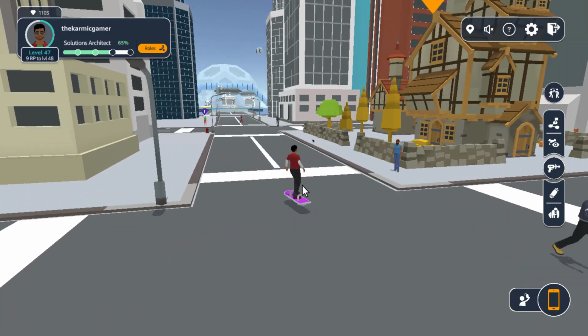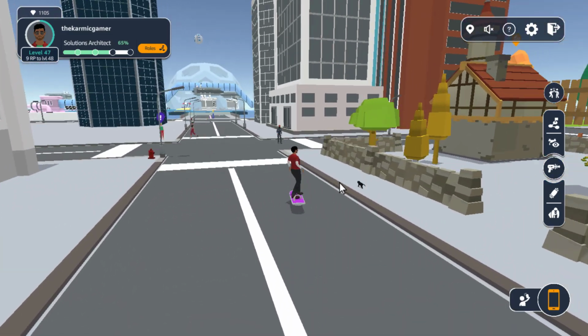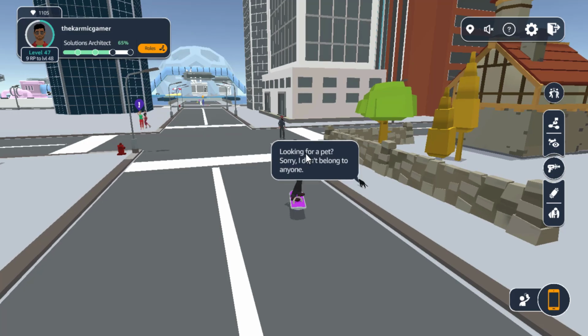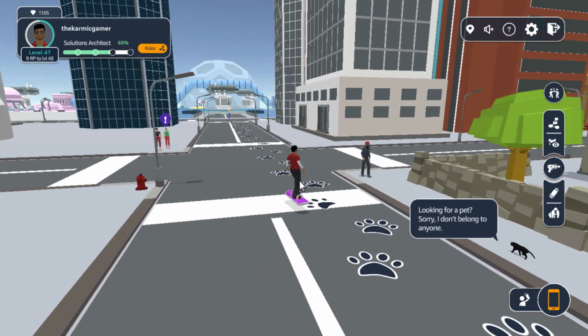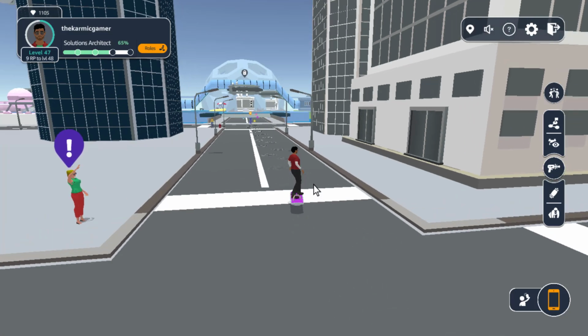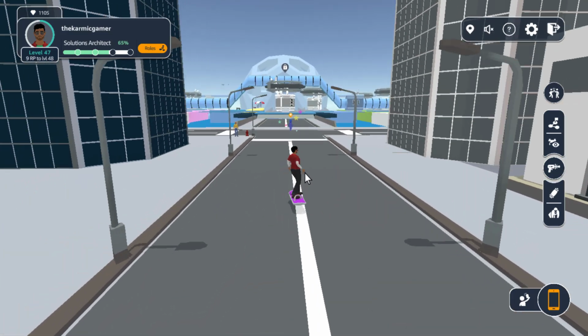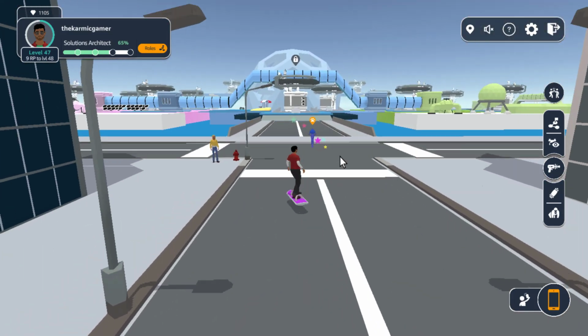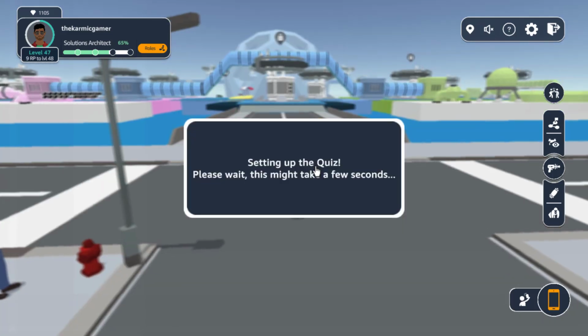I think I didn't show you how to get a pet so far. This is not a pet. He was looking for a pet. Sorry, I don't belong to anyone. Okay, let's go there. Looks like there is one there. I think, what is this called? Some jelly. What is its name?